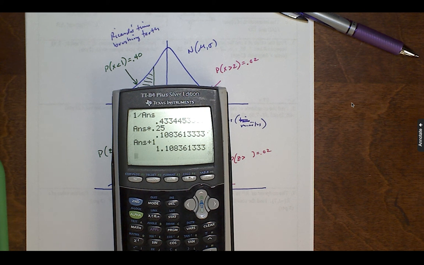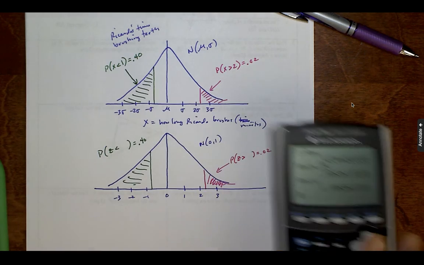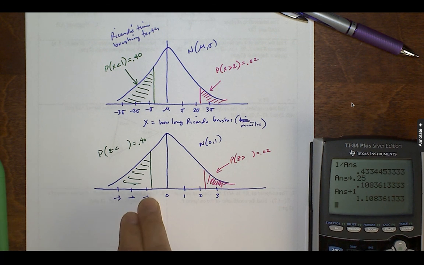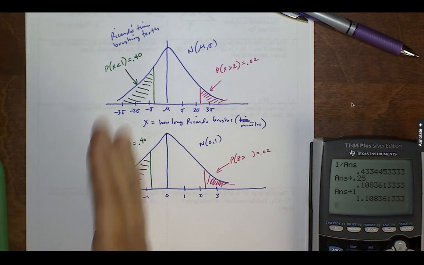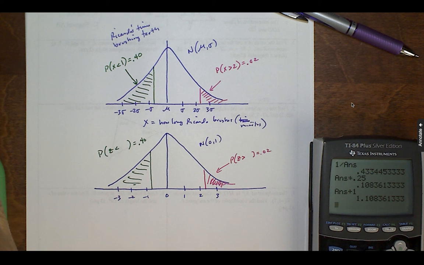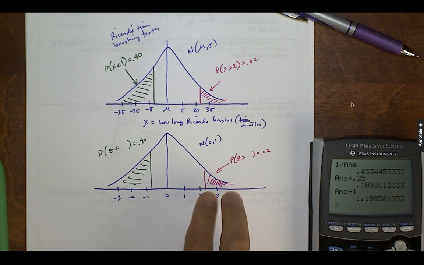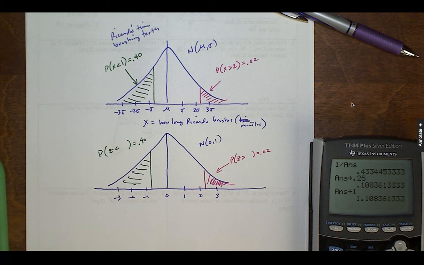With normal CDF, you're given a critical value and you find the density underneath the curve. With inverse norm, you're given the density or the area and you find the critical value. And this is for a left tail problem. But remember, doing a right tail is the same as doing the opposite of the left tail.